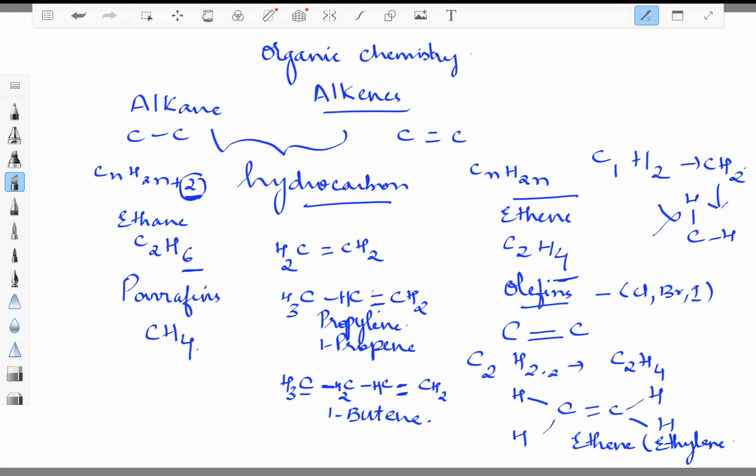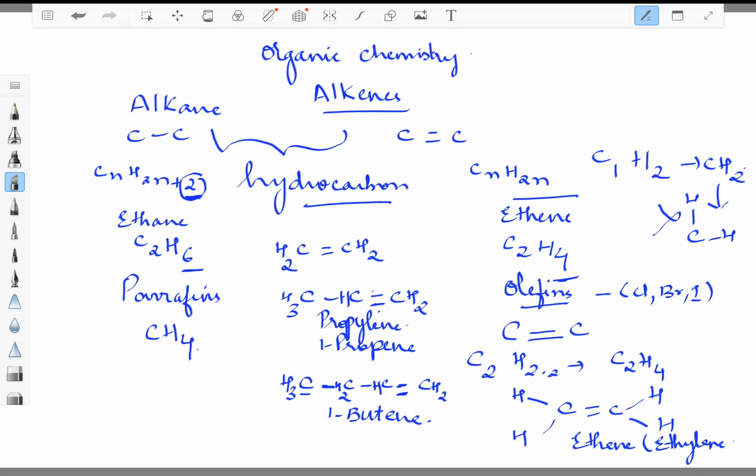We have seen with an example: in ethane you have C2H6, that means 2 carbons and 6 hydrogens, and in ethene you have 2 carbons and 4 hydrogens. That means there is a shortage of 2 hydrogens, as suggested by the general formula.